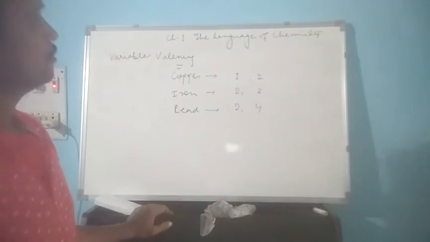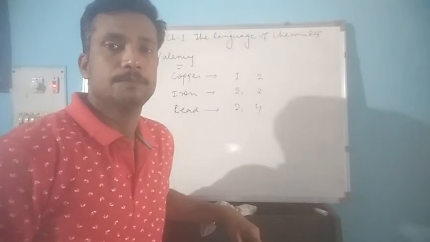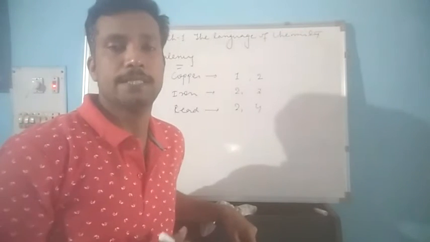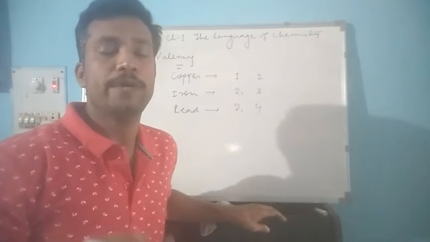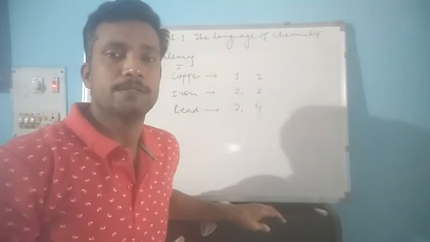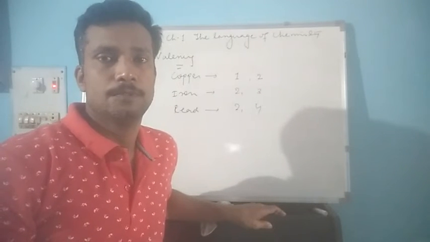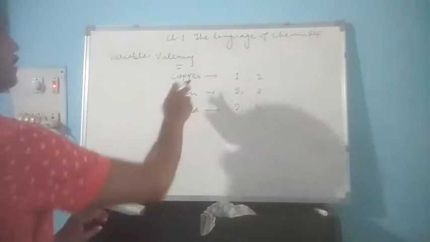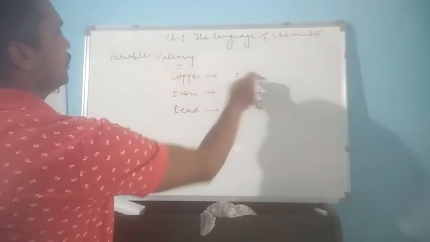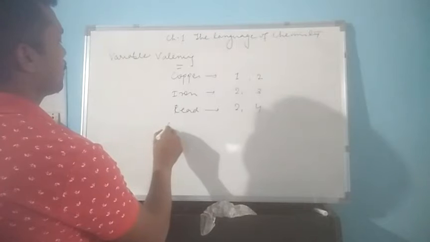Now let us take one example of copper. If copper shows two valencies, it means to say that copper can combine in two ways with the same element to form two different compounds. Okay, let us try to understand. You can see copper has valency 1 and 2, and let us suppose copper has to combine with oxygen.